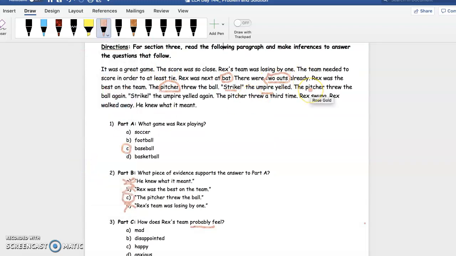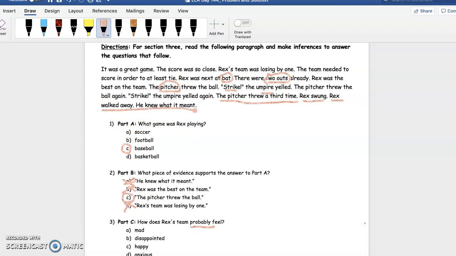So here we are. Rex is at bat, right? The pitcher threw the ball. They're saying strike. The pitcher threw a third time. Rex swung. Rex walked away.